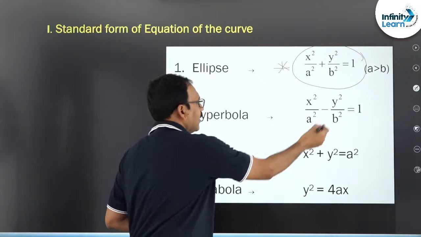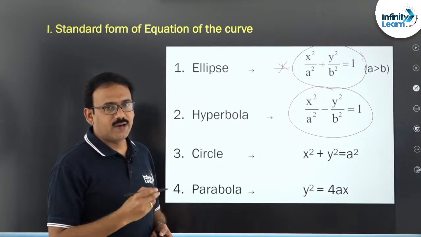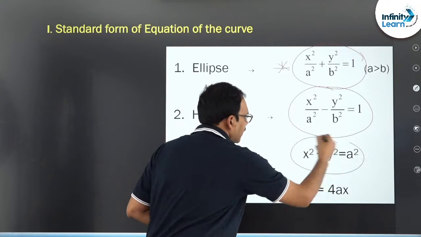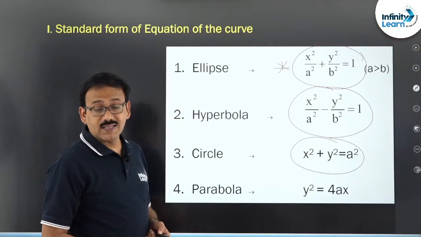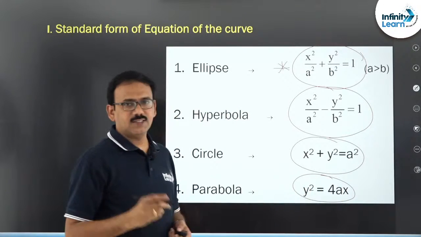Second one, hyperbola: x square by a square minus y square by b square is equal to 1. And the third case, circle: x square plus y square is equal to a square, whereas the standard parabola is y square is equal to 4ax, right.